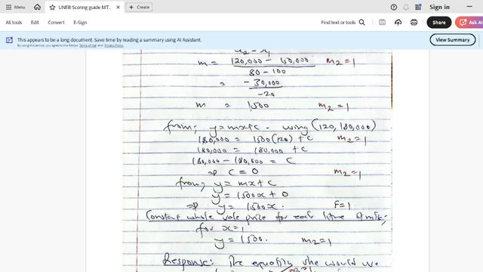There was no great change. So if you come here, we are saying from y equals mx, and we are using the other last point. We use a point of 120 and 180,000 shillings.